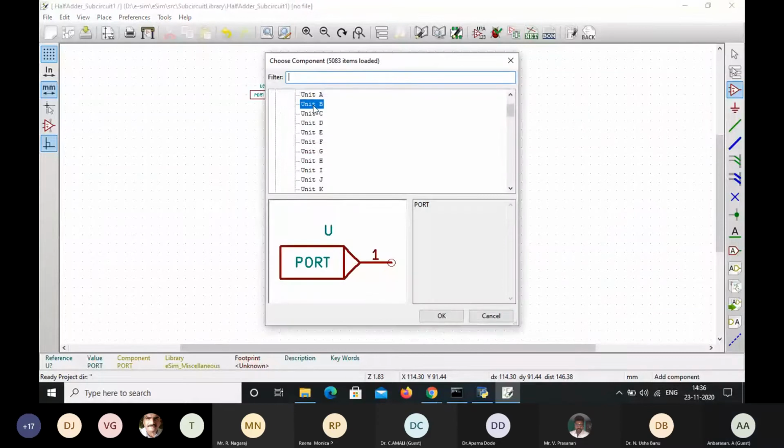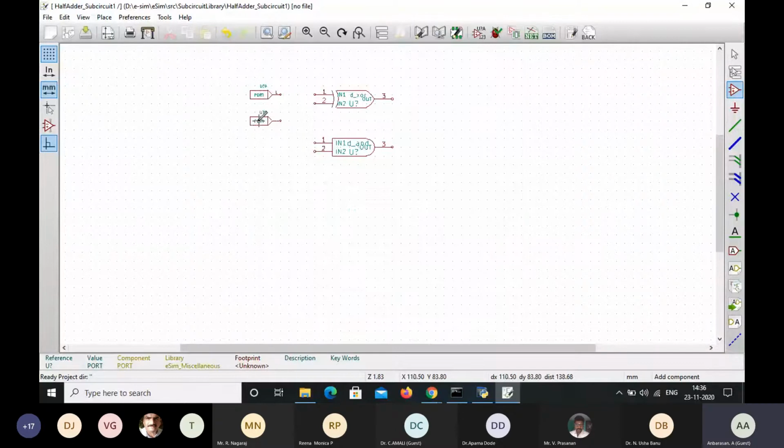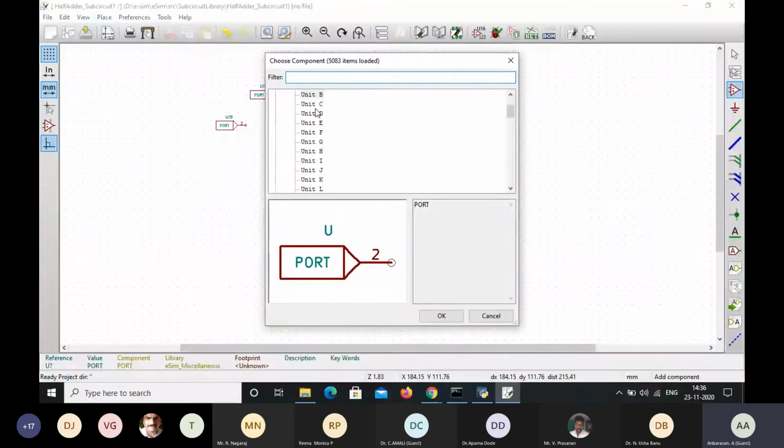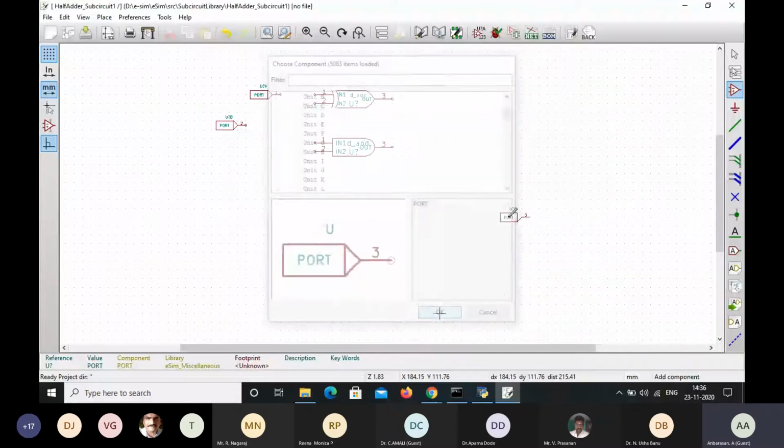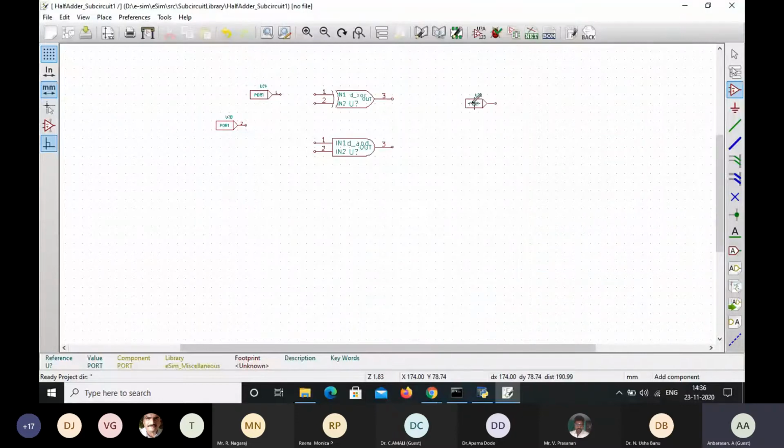Again B. B and then C. C is the output port. Since we are going to connect to the output side, it is in this direction.